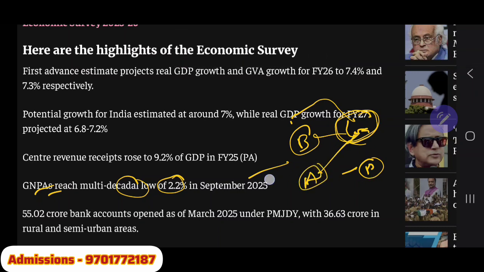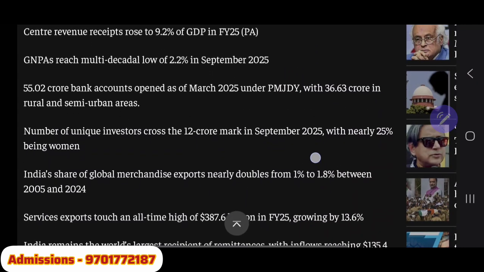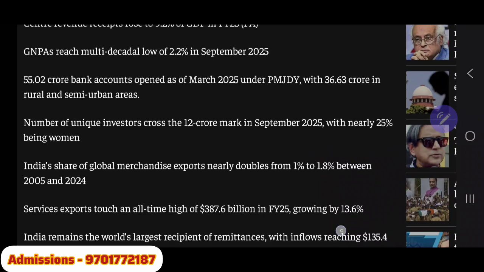Their asset is not performing, meaning the money which is given to the people is not getting any returns, because the people are not paying the banks back. That is called non-performing assets. That has come down to nearly 2.2%, which is very good, and banks are also doing a lot of scrutiny with regard to giving loans. That's the reason very few loans are being given out, and that's why the non-performing assets are also decreasing.